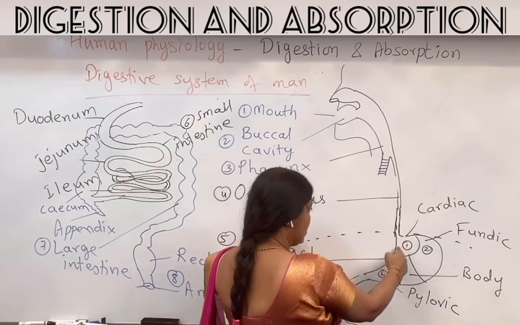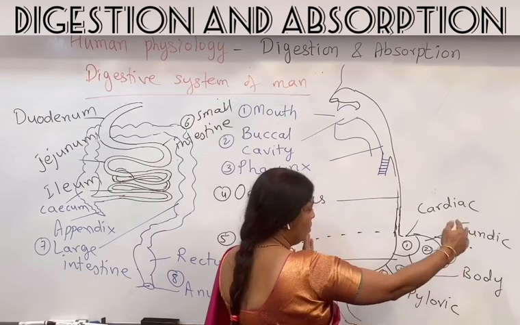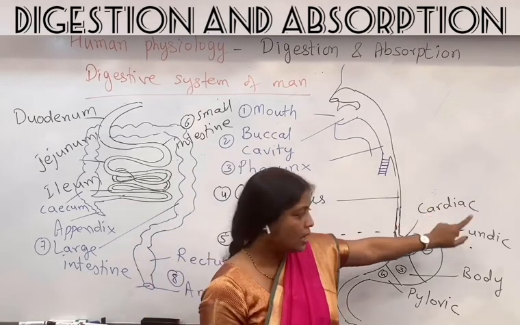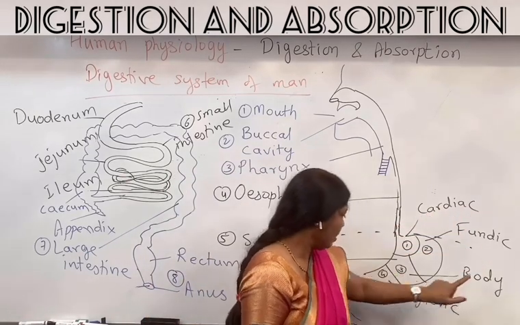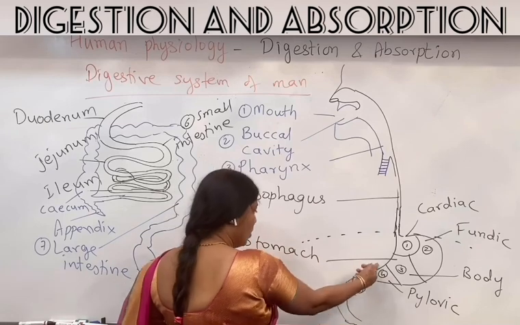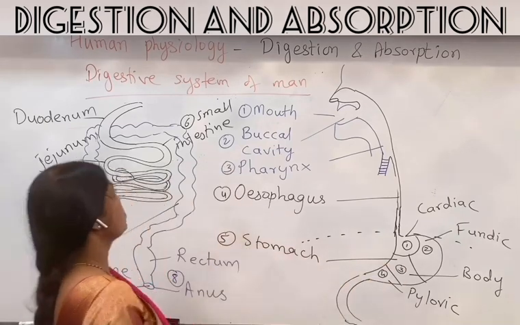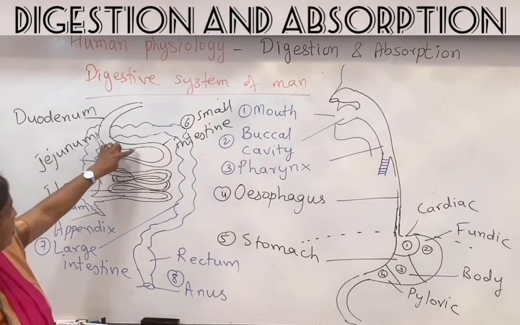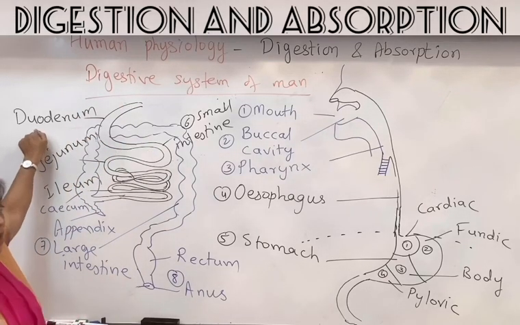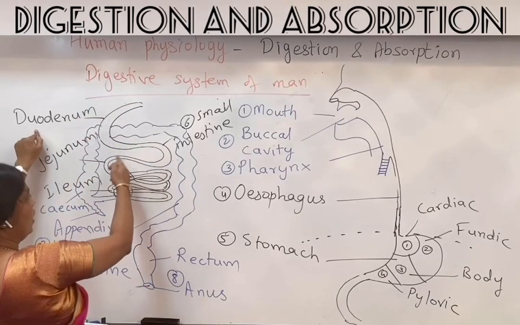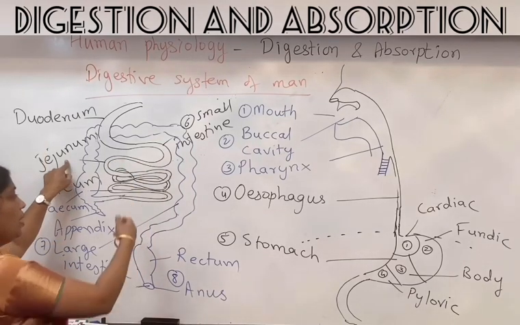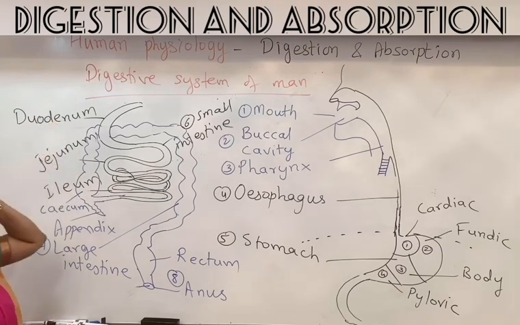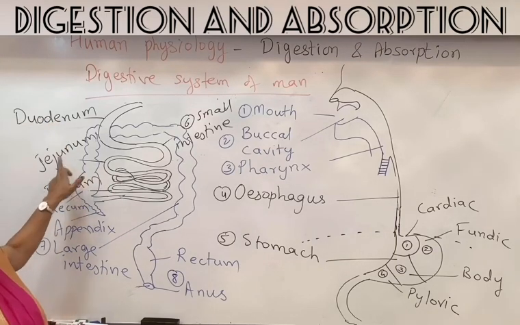This esophagus continues and gets dilated to form stomach. The stomach consists of four parts: cardiac stomach, fundic, body and the pyloric stomach. The pyloric stomach continues into small intestine. The small intestine has three parts. This is a C-shaped part called as duodenum. Then it gets coiled to form jejunum. It again further coils to form ileum. So that is the small intestine having duodenum, jejunum, ileum.